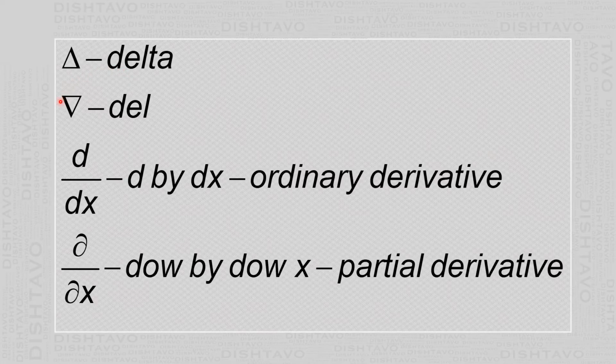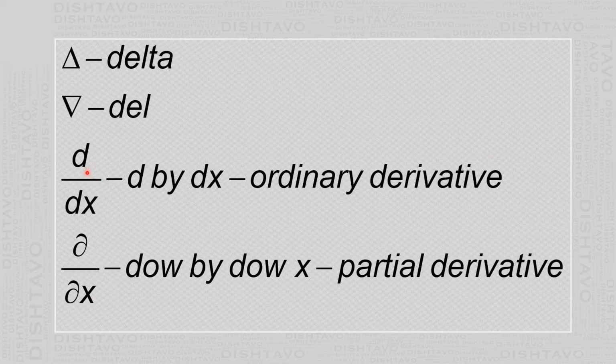The second symbol is this inverted delta, which is called del. This symbol del we will be using throughout electromagnetic theory. The next is the derivative. When we say d by dx, it is the ordinary derivative.